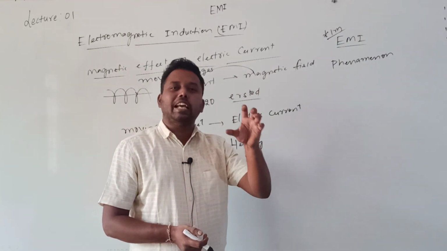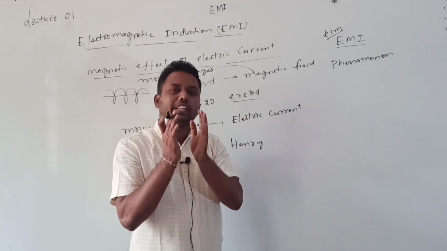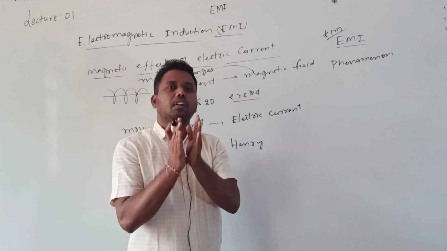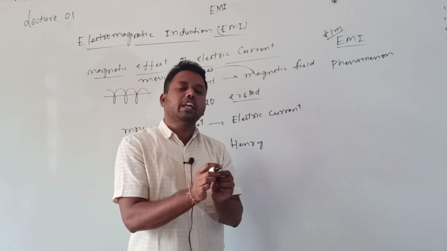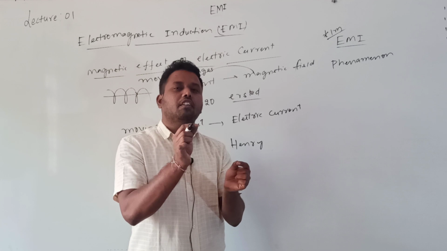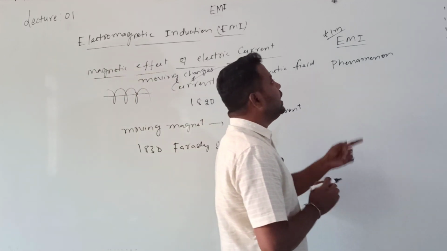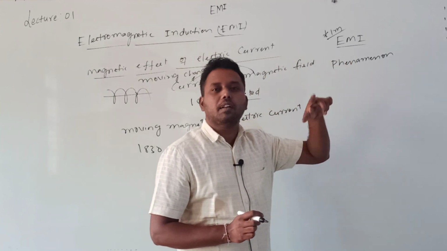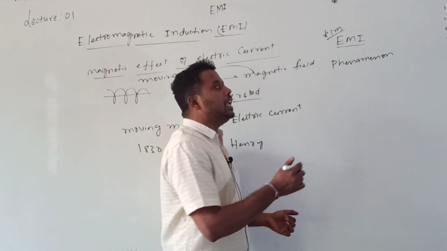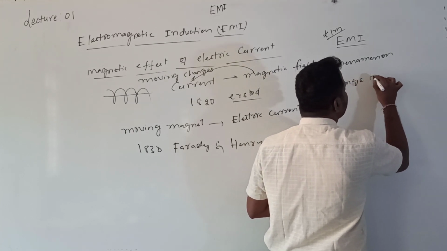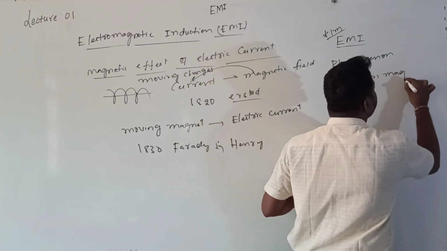But when you write from the examination point of view, you need to add proper, effective words, then only will that definition be a proper definition. So electromagnetic induction can be properly defined as the phenomenon in which, whenever there is a change in magnetic flux linked with a coil, an EMF is induced and hence current will flow.